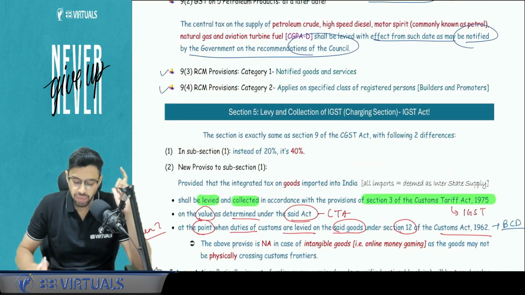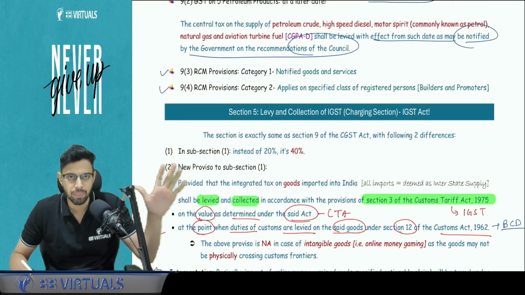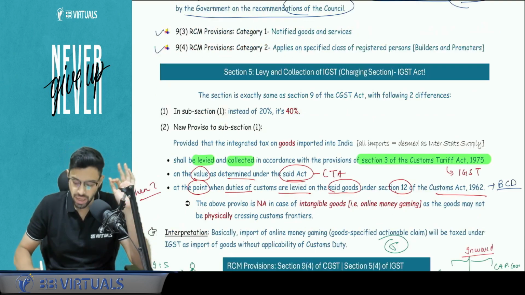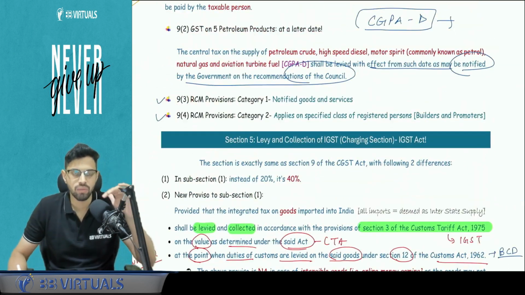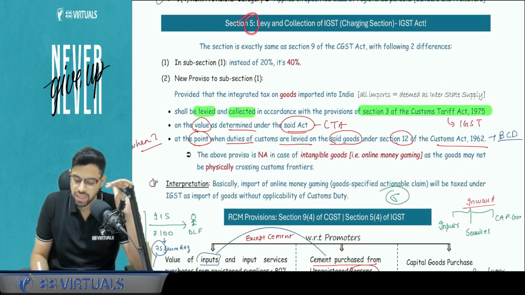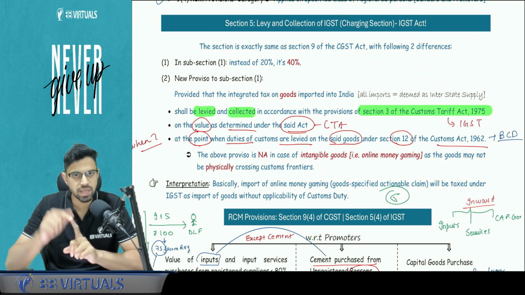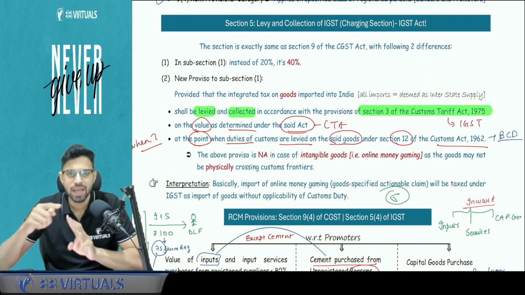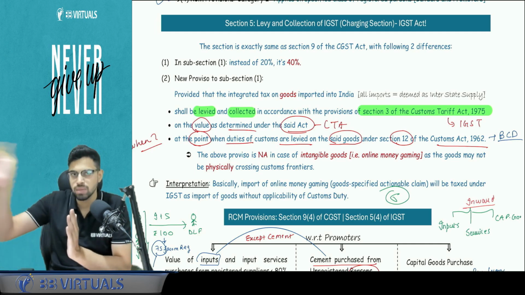Is this clear? Then we talk about the RCM and FCM, that is 9.3 and 9.4. 9.4 has very limited applicability with respect to the real estate sector that I will be covering in a few minutes. 9.3 is the main provision that we will be covering of notified goods and services. Now when I talk about section number 5 IGST, the same charging section, everything is same except two things. First, instead of 20% here the rate is 40. Second, there is a proviso stated here that with respect to the import of goods, already the custom duty is being levied.